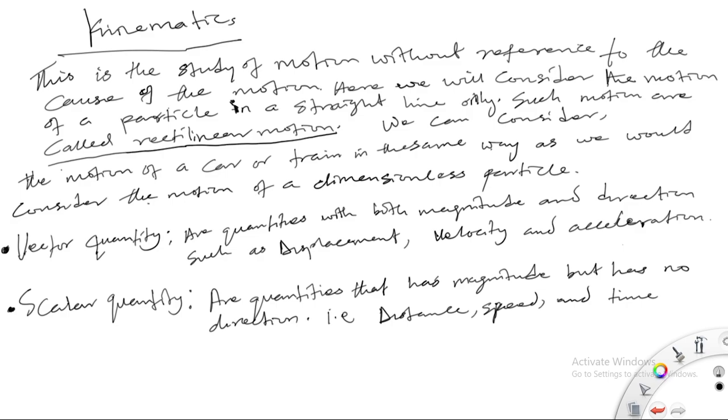On the other hand, scalar quantities are quantities that have magnitude but no direction. Examples of such quantities are distance, speed and time. Take note of that as we progress.